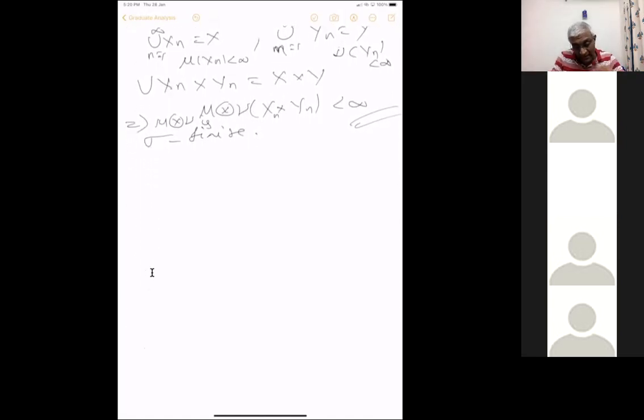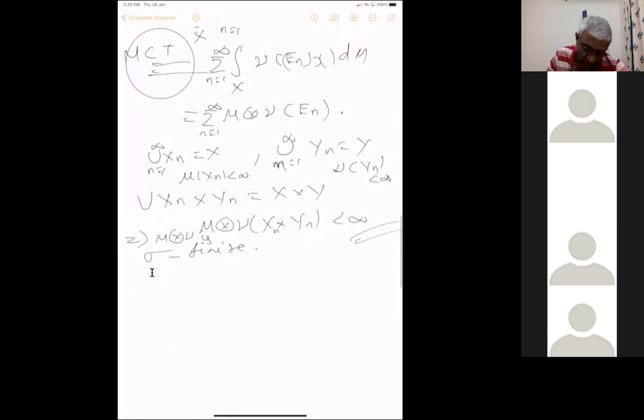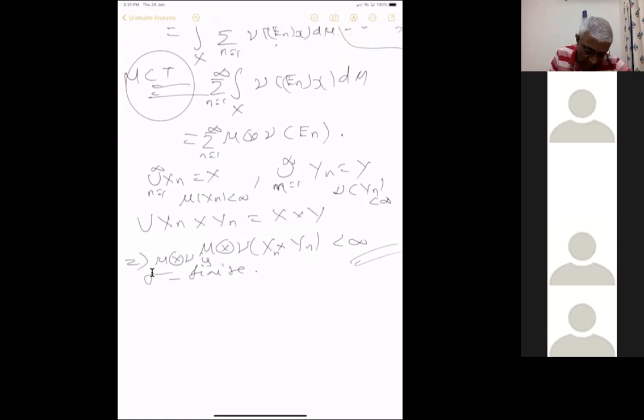So now notice that if you have Lebesgue measure, it is the general. Sir, this union should be Xn cross Ym, right? That whole union. We have written Xn cross Yn. Yeah, that's what I said. No, like just Ym, right? It should be n and m. Oh, you can take this. Yeah, correct. Sorry, correct. Is that what you are saying?